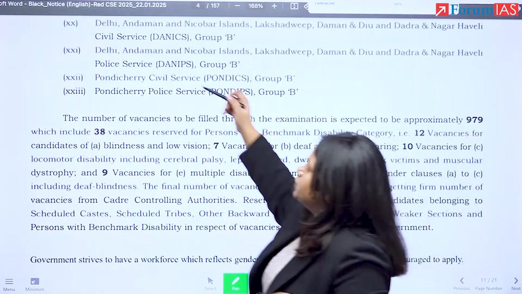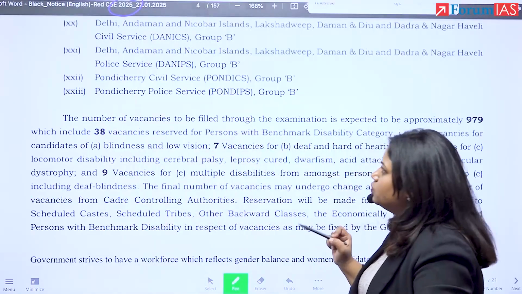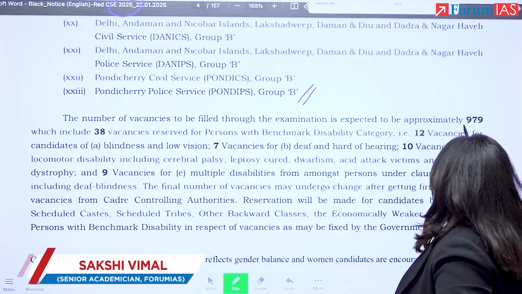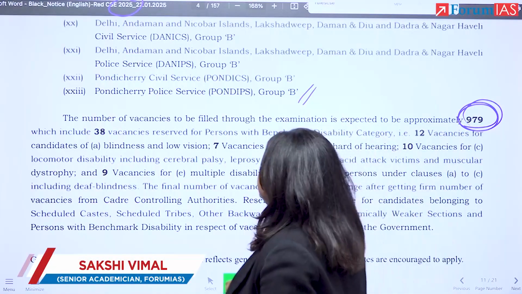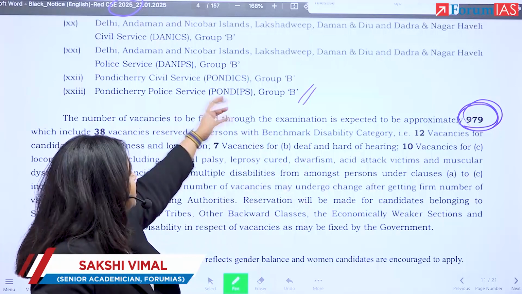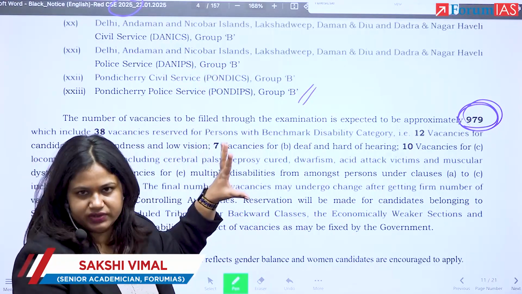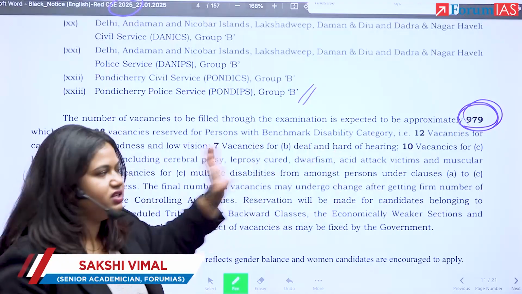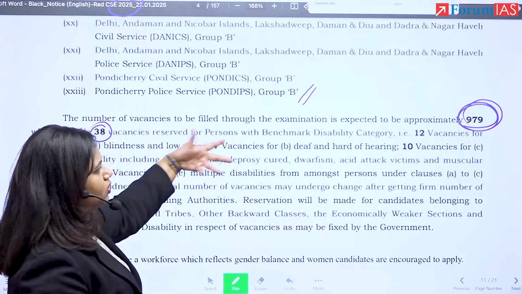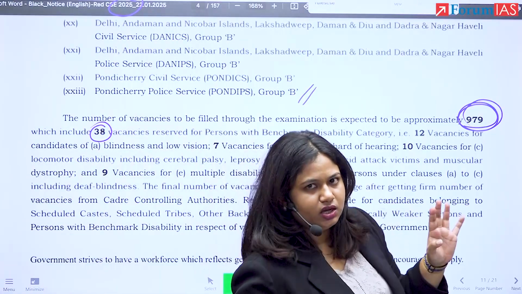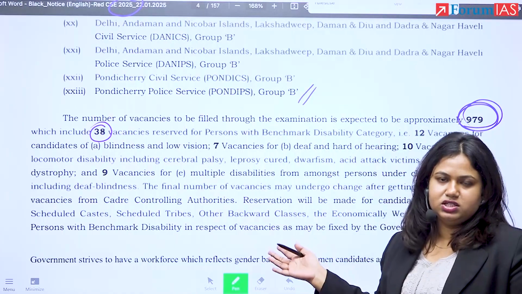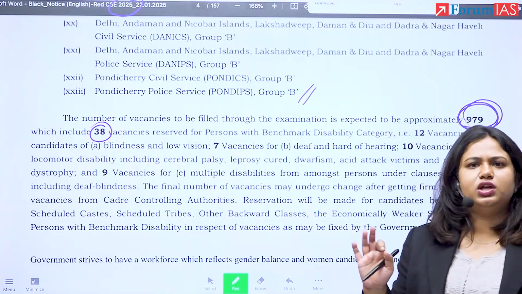Under this year's notification, see 2025, under this year's notification, there are 23 services that have been given to us. And they have given that there are approximately 979 vacancies which are available, right? These 979 vacancies are distributed among these 23 services, right? Some of these 979 vacancies will be for people with benchmark disability, right? So all these things, the reservations, everything will be distributed according to the possibility of what service will be conducive to these disabilities and what are the number of vacancies which are available, right?